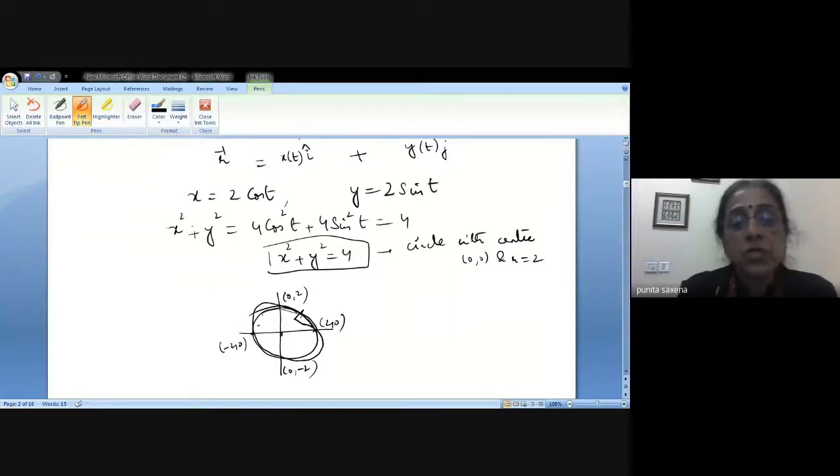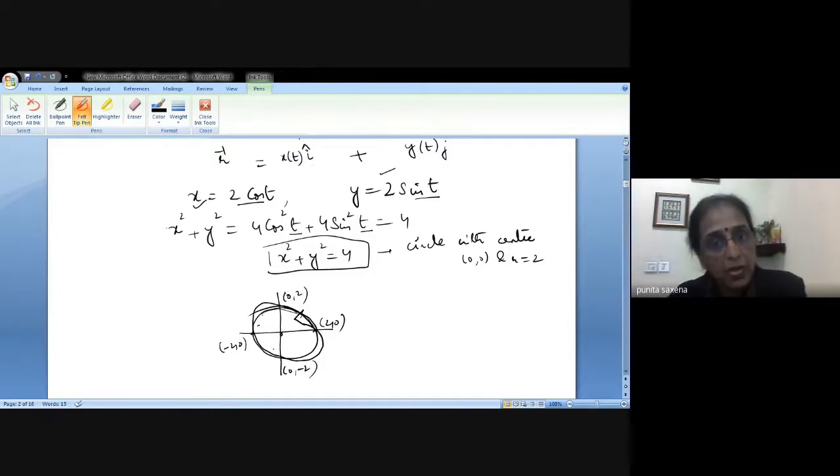But now supposing I say, okay, let us assign directions to these components only. When we assign limits on t, how does it vary? Whether t varies from 0 to pi or t varies from 2 pi to 0 or whatever be the directions. So that is assigning an orientation to a curve, right?